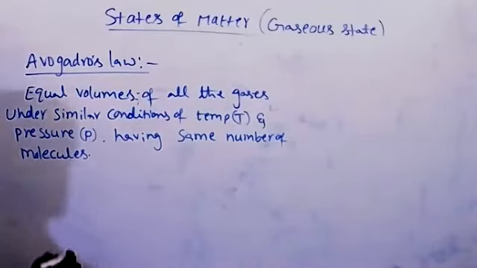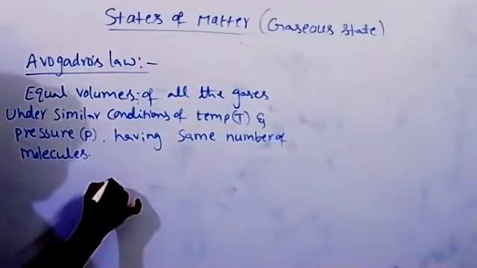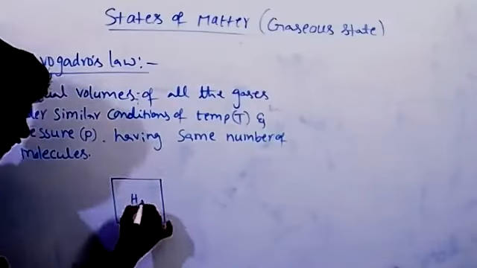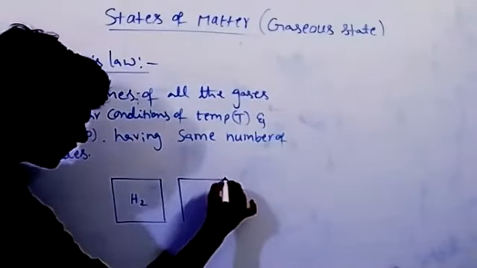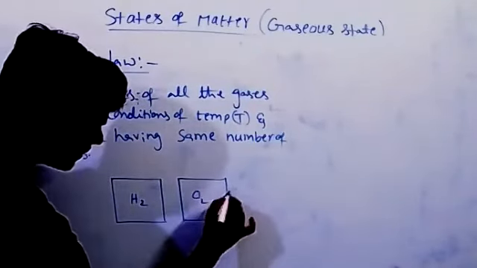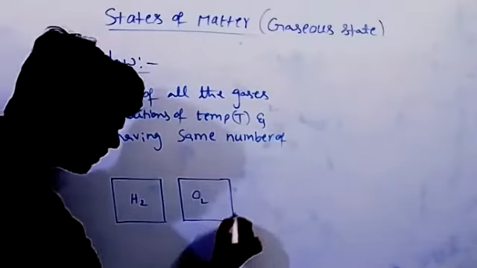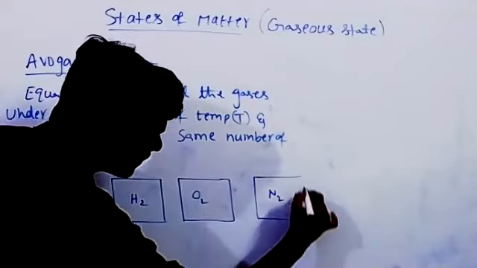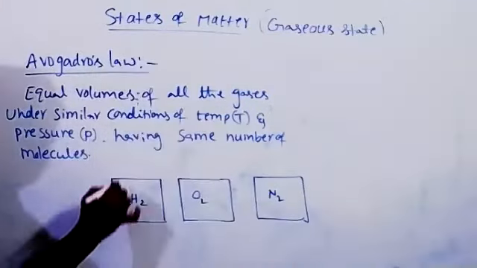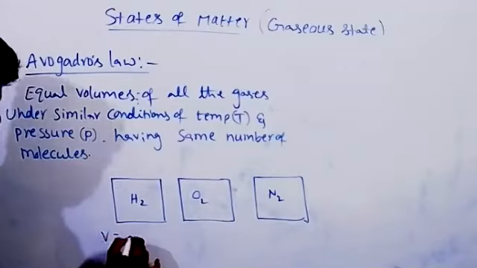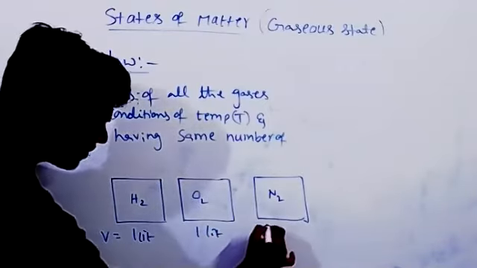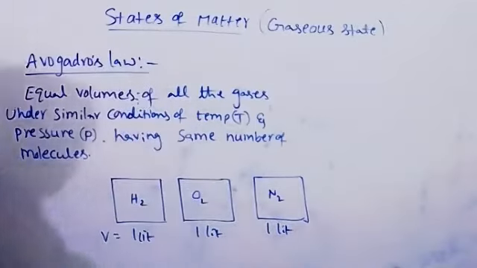Okay, see its explanation. Suppose I'm selecting 3 different gases: hydrogen, oxygen, nitrogen. But all are taken in the same volume. All are taken in 1 liter, 1 liter, 1 liter.